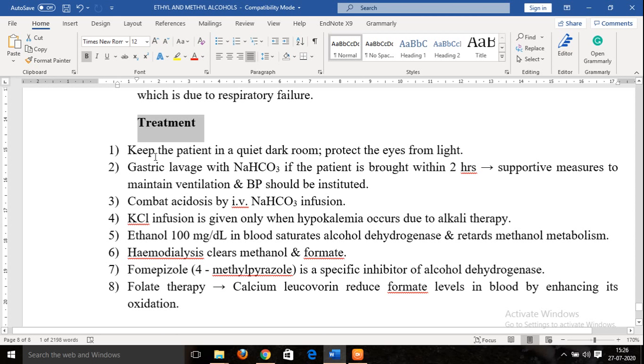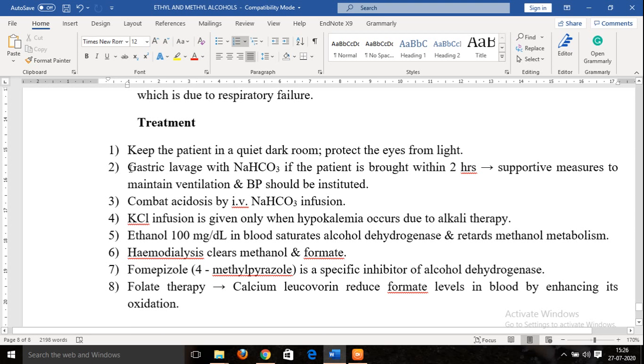Okay, so there are several treatment lines which are supposed to be followed in methanol poisoning. First, this includes keeping the patient in a quiet, dark room. Why a dark room? To protect the eyes from light, because we have seen that the specific toxicity of formic acid is retinal damage. So we need to protect the eyes from light.